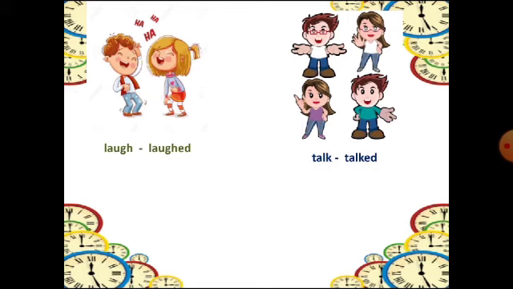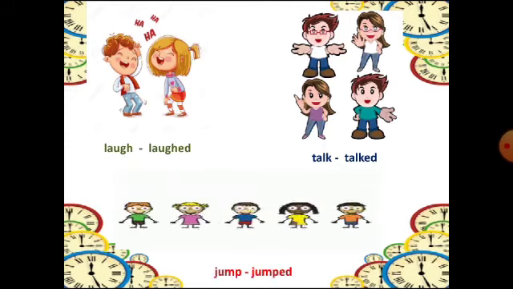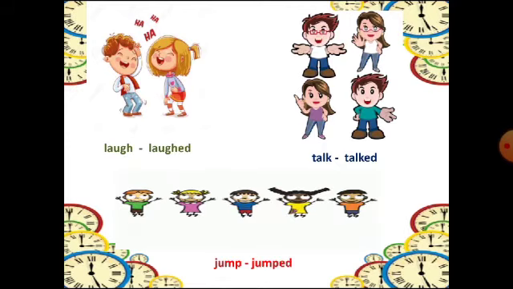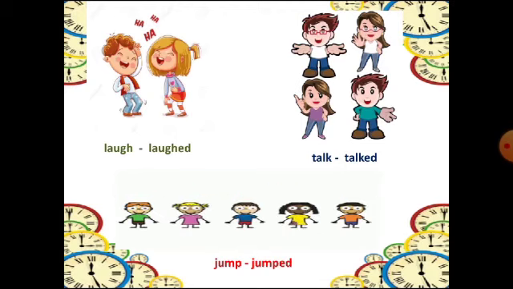After adding ed, it becomes past, talked. Another one, jump, and after adding ed, it becomes jumped. So in short, regular verbs mean simply adding d or ed at the end of a verb to make it past.